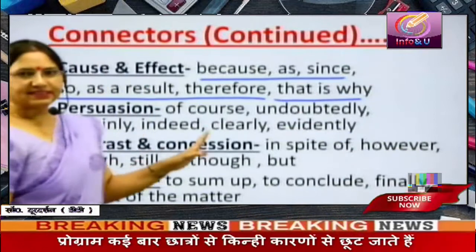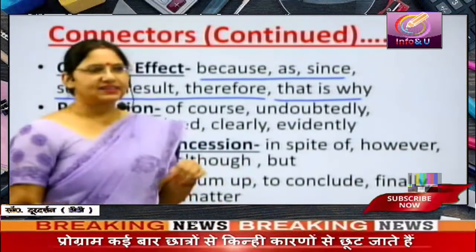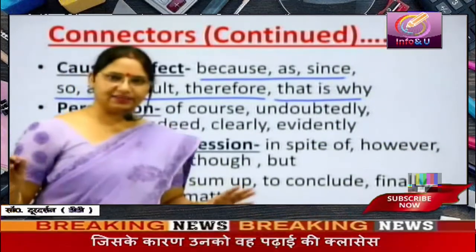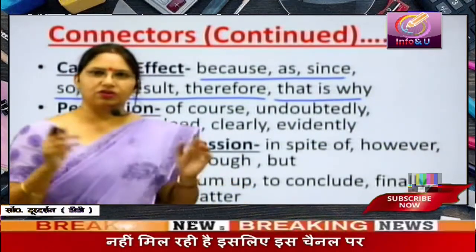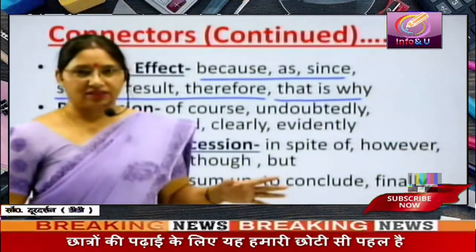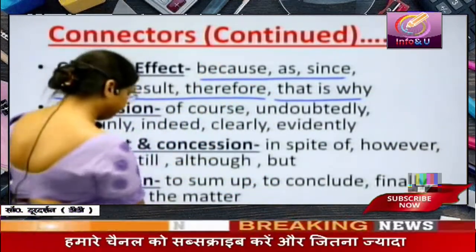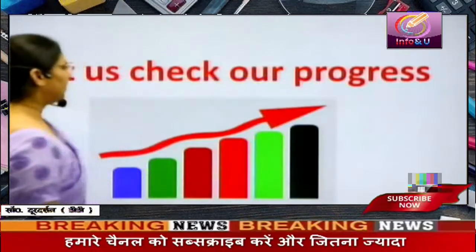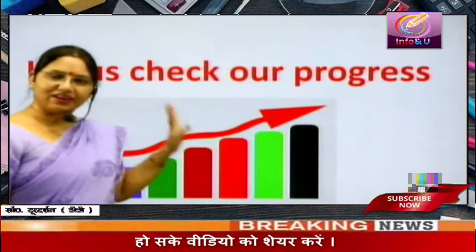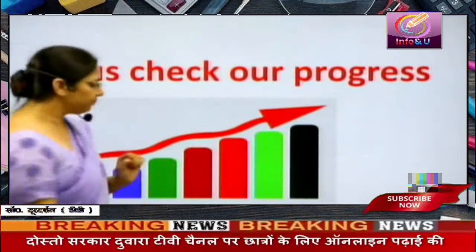So these are the connectors which you have learnt now, and these will be very helpful for you to write a composition of any kind. Whether long or short, whether a paragraph, short composition, essay, or anything. These will be very useful for you. Now let us check our progress. Let us check if we have learned the connectors well or not.